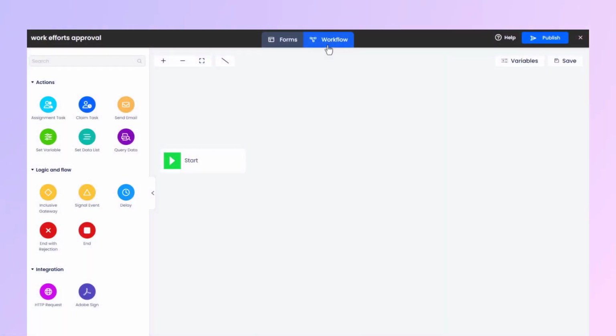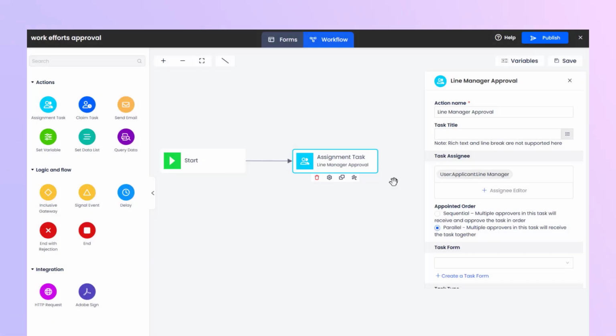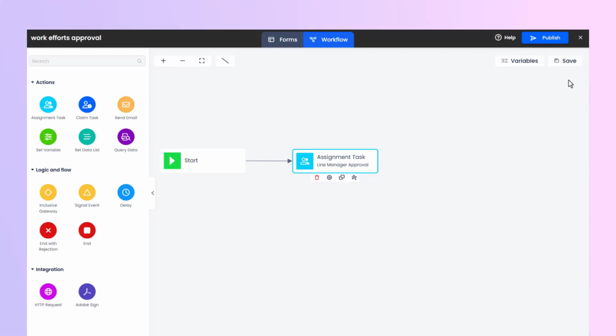Now, let's open the Workflow Designer. Drag an assignment task node onto the canvas and connect it to the Start node. Name the node Line Manager Approval and configure the task assignee and select the task form. This is the starting point of our workflow.